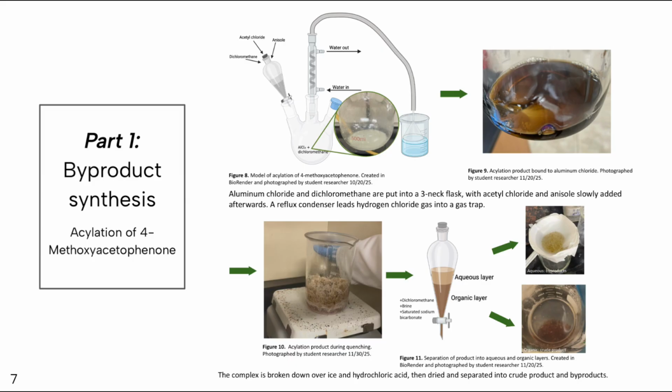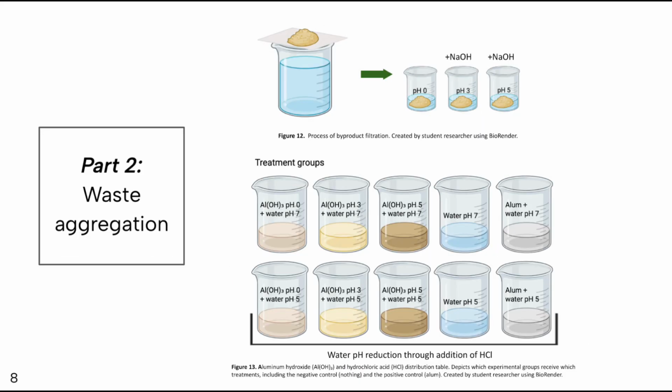After synthesis, in order to store and later use the byproducts of these reactions, hydrogen chloride gas was trapped in water as hydrochloric acid, and aluminum hydroxide compounds were filtered and isolated as much as possible. The idea is essentially testing aluminum hydroxide for its efficacy as a flocculant and testing hydrogen chloride gas for its efficacy as a flocculation aid, or if its presence can improve efficiency. This was done by suspending calcium bentonite clay in water and adding aluminum hydroxide byproducts, then comparing the clumping of the clay to that within groups given alum, the commercial flocculant.